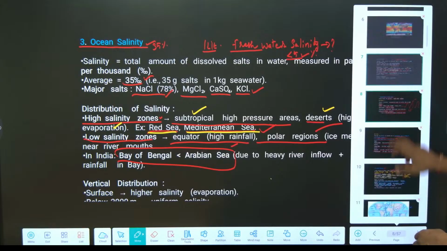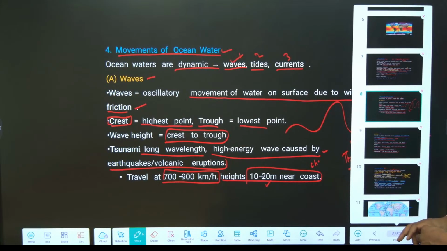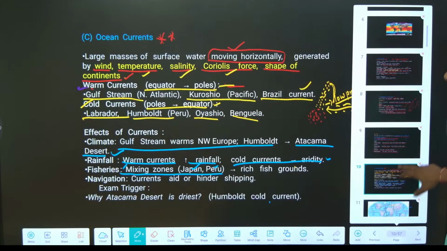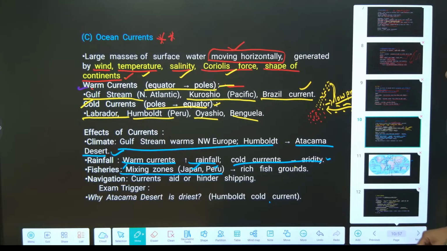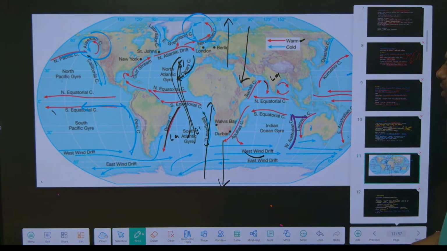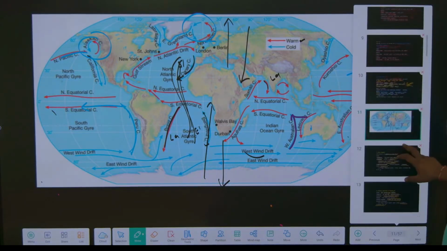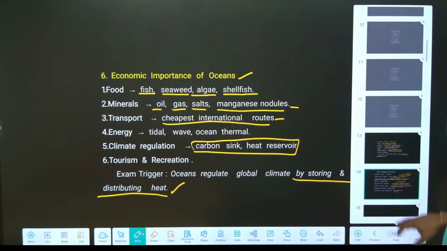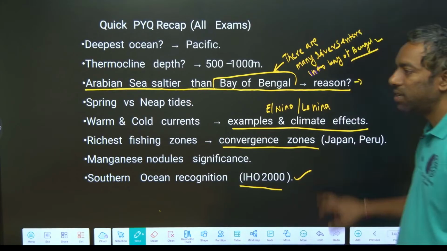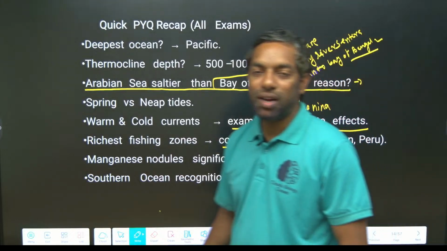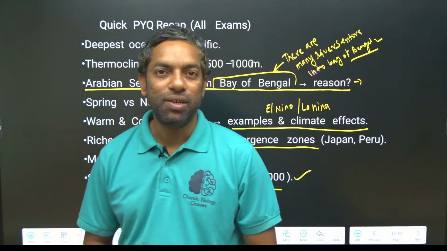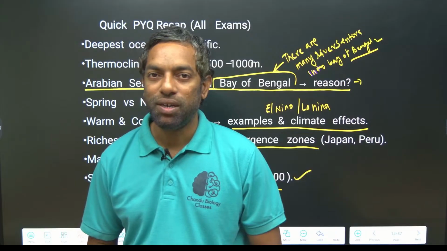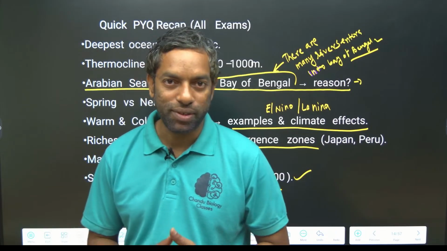The movement of ocean water: waves, tides and currents. Currents are most important, oceanic currents, that is cold and warm currents. Oceanic depositions, they might not ask you. This is all the important topics of today, guys, oceans. Tomorrow we will complete this chapter with the MCQs.